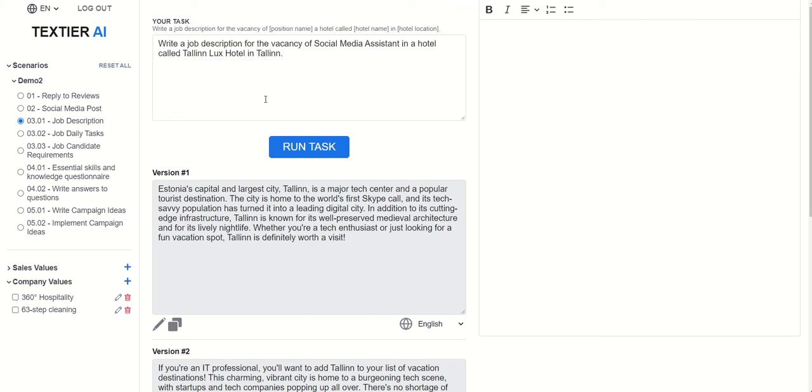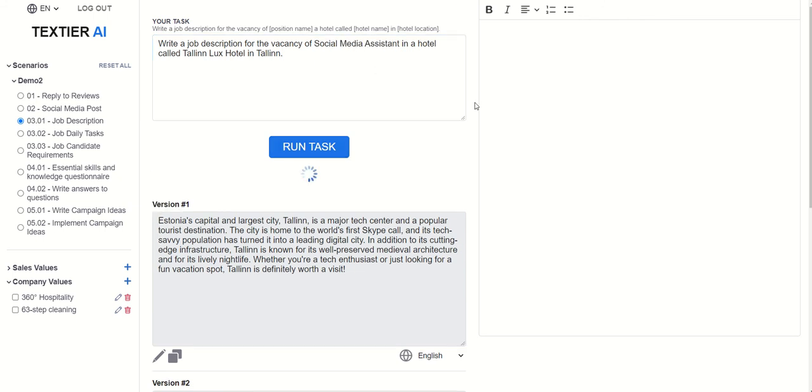So the first thing a job vacancy has is a job description. What is the job about? We want to hire a social media assistant, right?